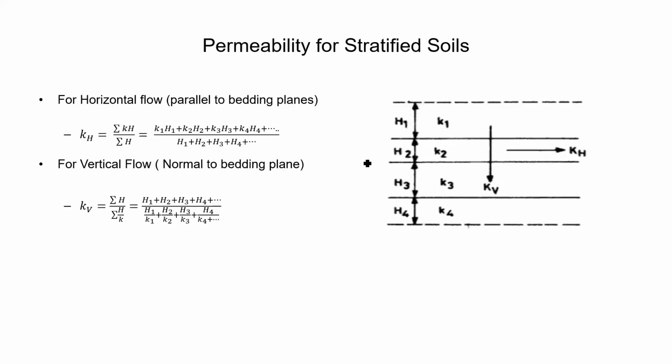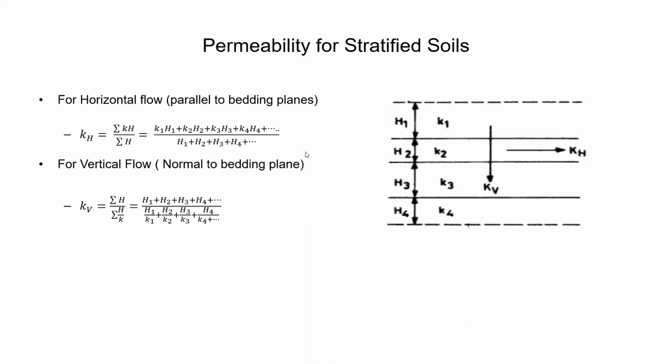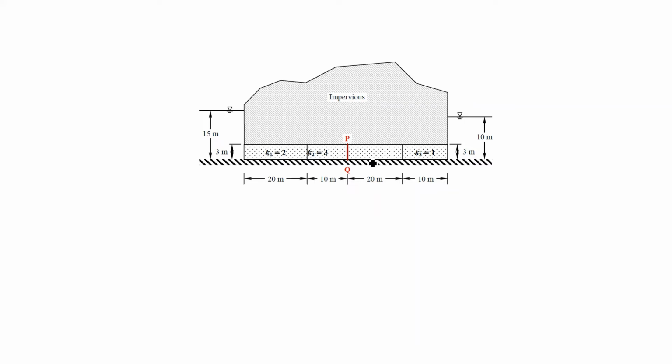we may use KB, that is equivalent permeability, as summation of H divided by summation of H by K. By using this formula we can find the equivalent permeability. Here K1, K2, K3 are given, and the flow is vertical to the bedding planes.